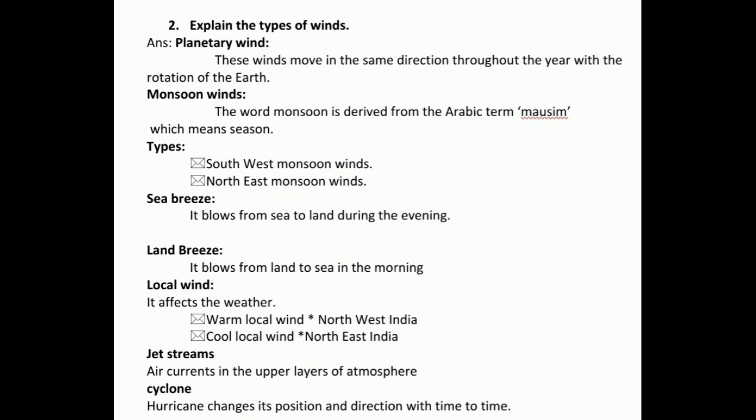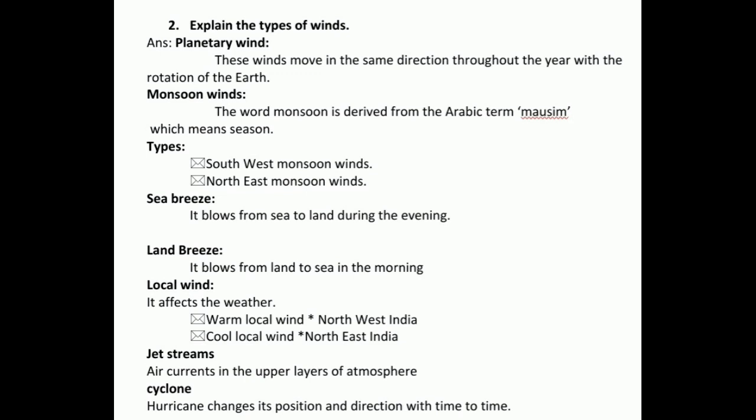Monsoon winds. The word monsoon is derived from the Arabic name Mausim, which means season. Types of monsoon winds: southwest monsoon winds and northeast monsoon winds. Sea breeze: it blows from sea to land during the evening. Land breeze: it blows from land to sea in the morning. Local wind: it affects the weather.